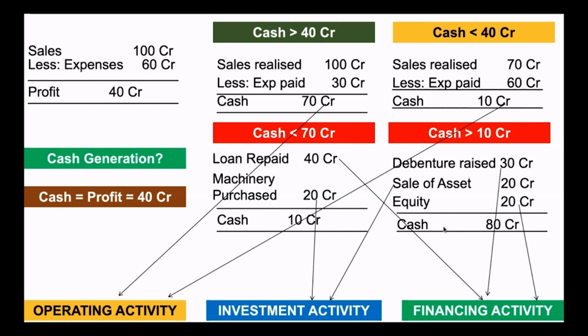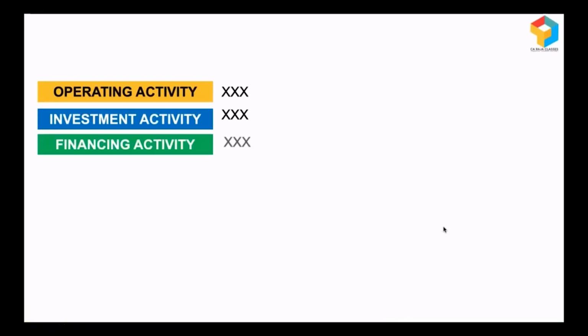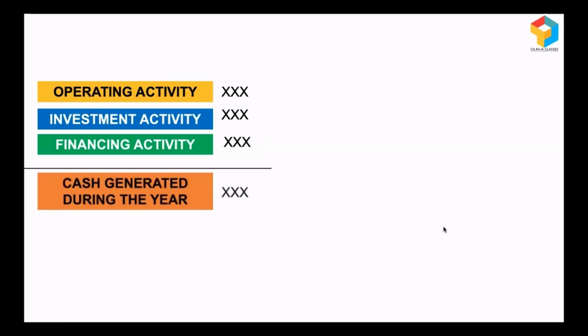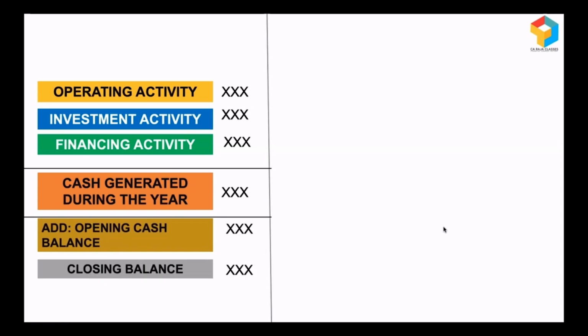So what we can infer is, in business, cash can come in and go out under 3 activities: operating activity, investment activity, and financing activity. So in a year, if you capture all these cash flows from operating, investment, and financing activity, and total them, you get to know the cash generated during the year. And if you add the opening cash and cash equivalents, automatically you will get the closing cash and cash equivalents position. And this is known as an abridged cash flow statement. So what's happening here? I'm capturing the cash flows from operating activity, investment activity, and financing activity.